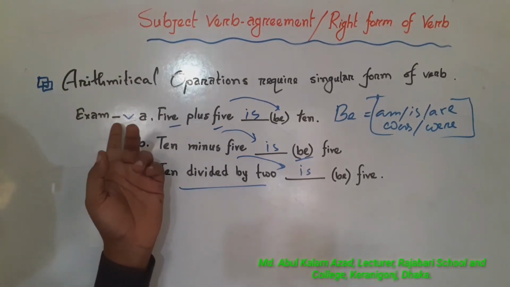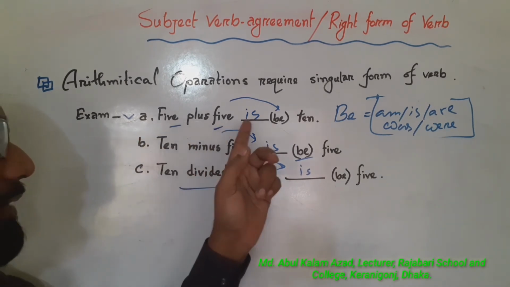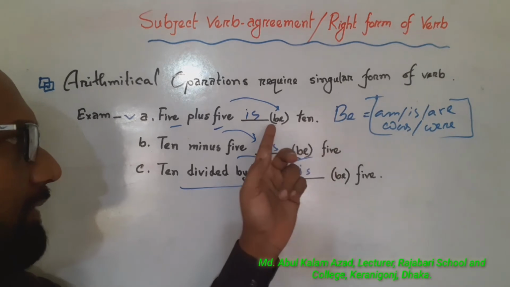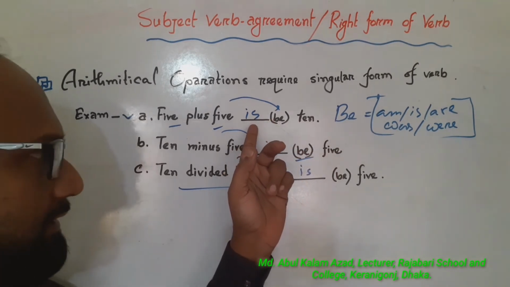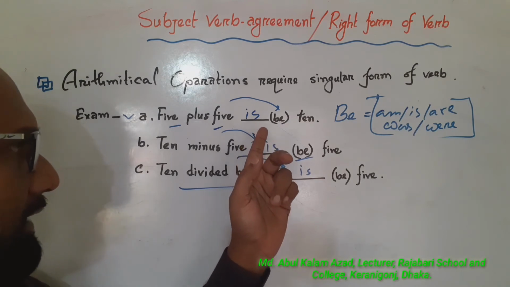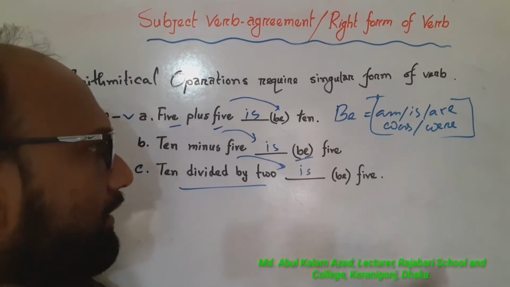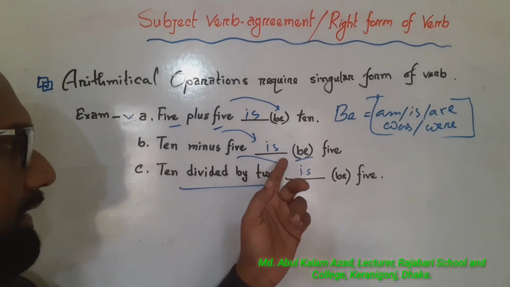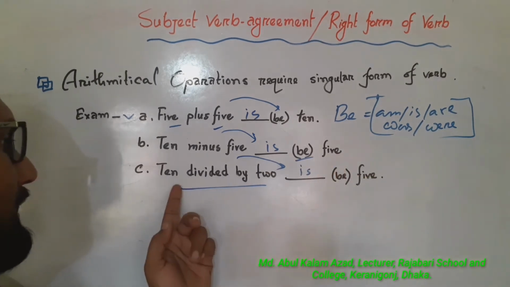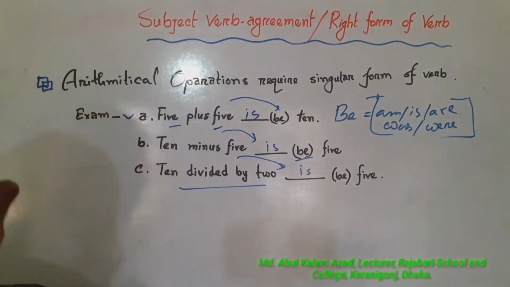Now look at this exam. The first exam, A: 5 plus 5 is 10. In the bracket has given be. We have used here is according to tense. If you use past tense, you will use here was. 10 minus 5 is 5. 10 divided by 2 is 5.